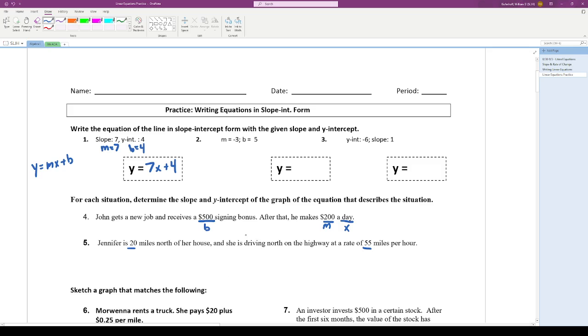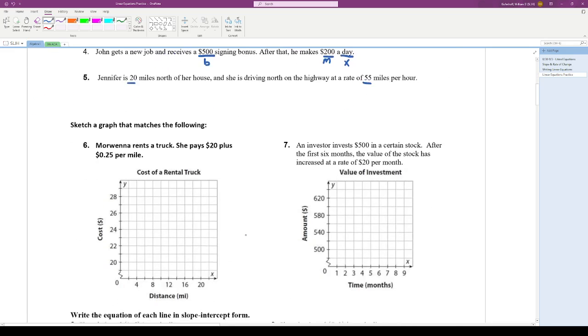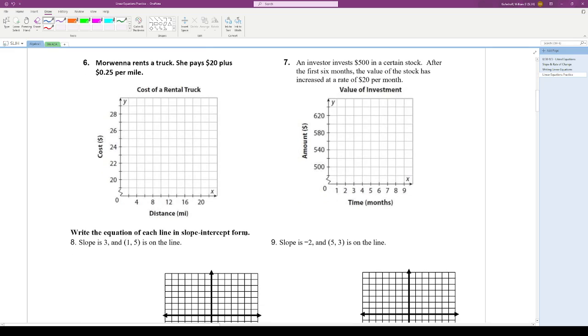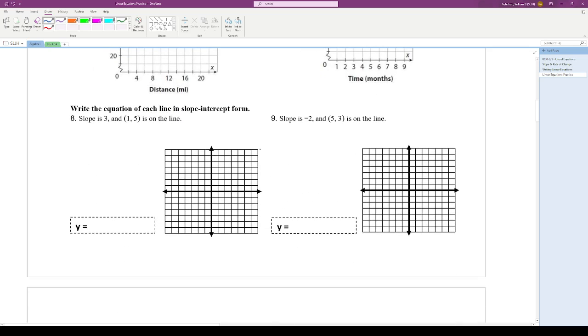So I'll let you figure the second one on your own, and then I'll let you figure that on these as well. So this is the same as those other stories. You're looking for what is the b value and the m value to write the slope-intercept form equation, and then you'll use that equation to do the graph. And we'll have some more practice with graphing further down, so I will touch on how to do those if you don't recall from the previous lesson.